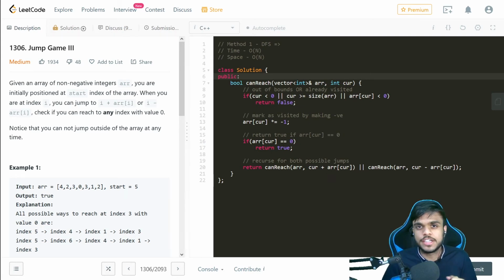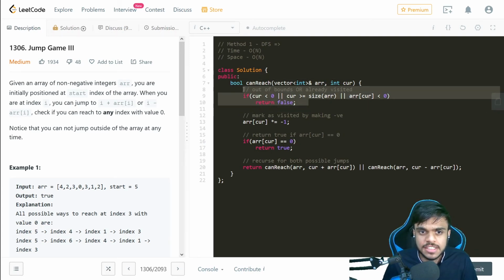Now, after this, what we need to do is carry forward the recursion, that is the backward calls, and the forward calls, that is moving in the array. So we'll just do a recursive call to the same function just by passing the position, that is the previous step and the forward step. Okay, so let us look at the code that we have. So this is the base condition that we have.